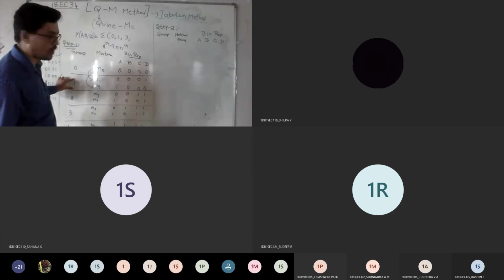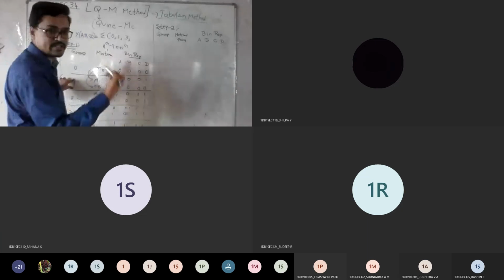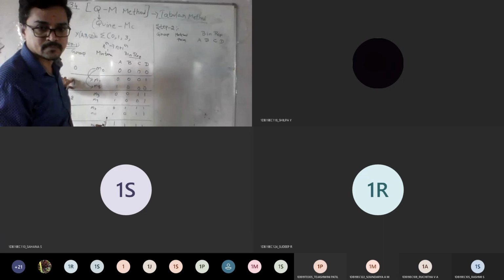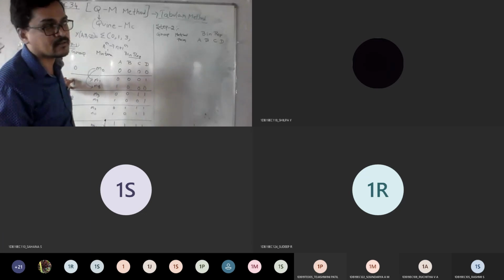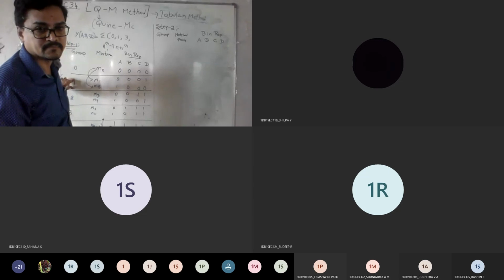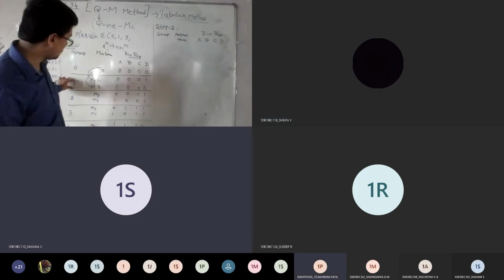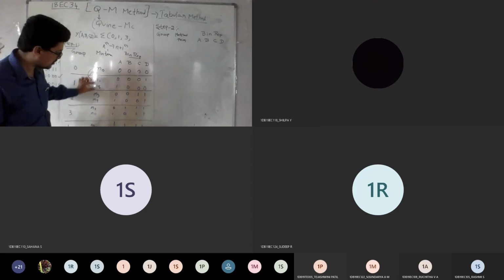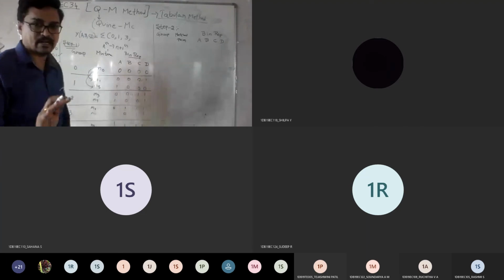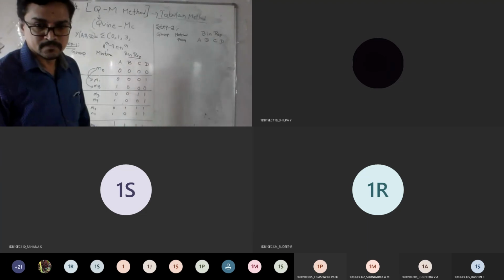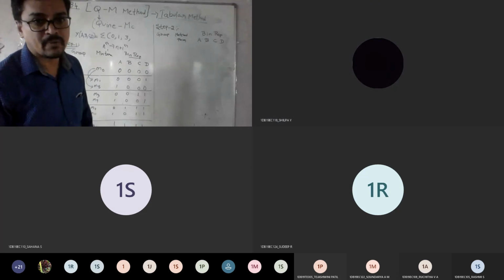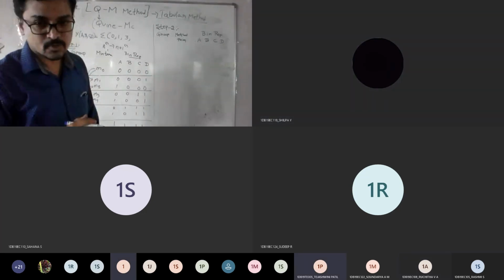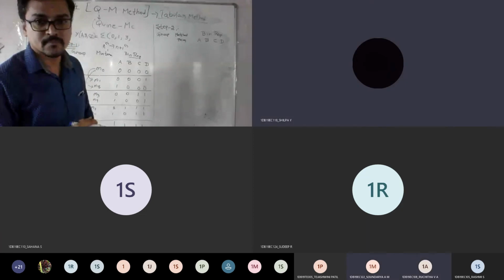Similarly, if you take n equals to 1, what is n plus 1 now? 2. Correct. So I need to compare my group 1 with group 2: M1 with M3, M1 with M9, then M8 with M3, M8 with M9. Understood the logic now? Everyone? Am I clear? Yes, sir. So shall we proceed now? Yes, sir.